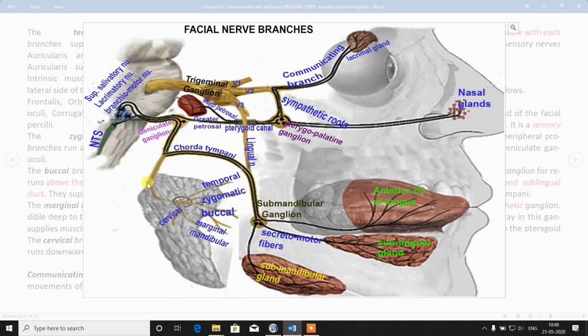And from the stylomastoid foramen, there are three branches: posterior belly of digastric, stylohyoid, and posterior auricular branches that will run in the auricle. And after stylomastoid foramen, in the substance of parotid gland, there are 5 temporal terminal branches. You can remember by placing your hand or palm, spread your 5 fingers on the face: temporal, zygomatic, buccal, marginal mandibular, and cervical.